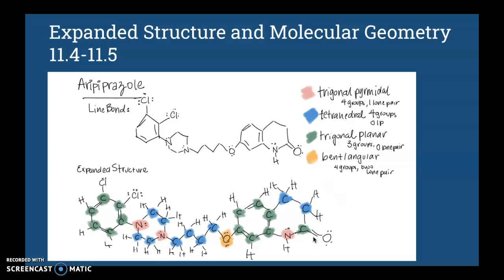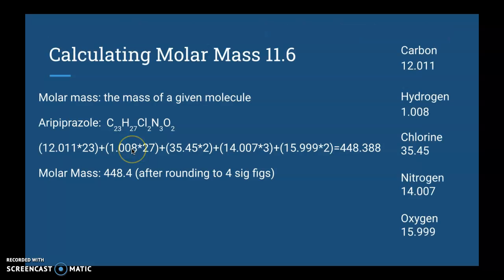We also have the expanded structure, which has all of the hydrogens attached to it. We don't include the hydrogens on the line bond because we know that they're there, but they take up a lot of space. As you can see, it makes it look messy and difficult to decipher, which is why we have the line bond, so we don't have to look at all the hydrogens.